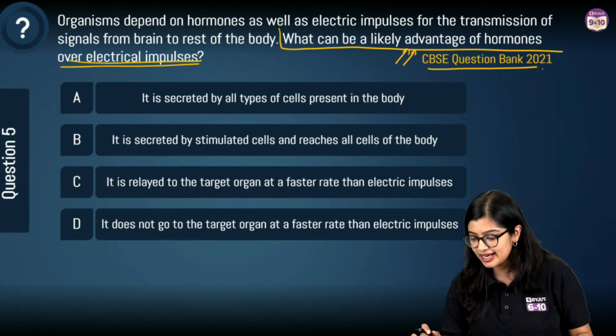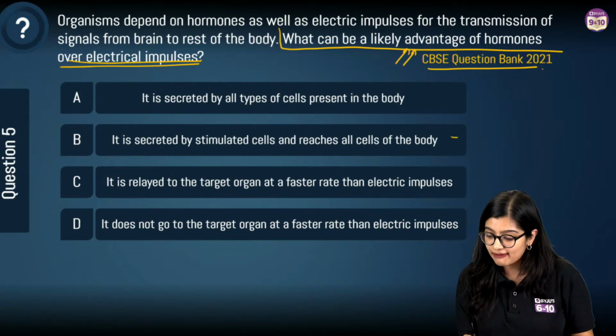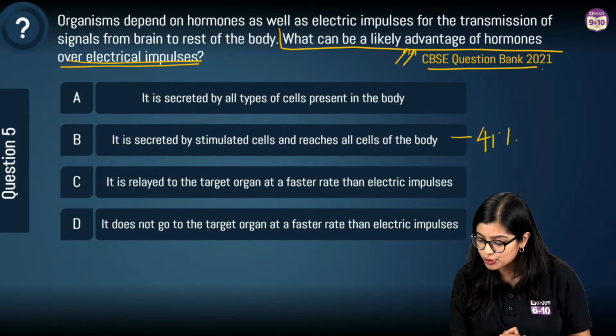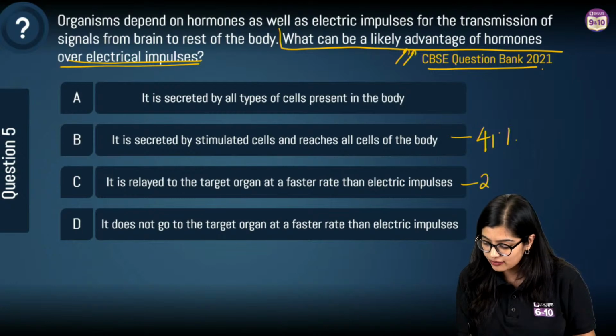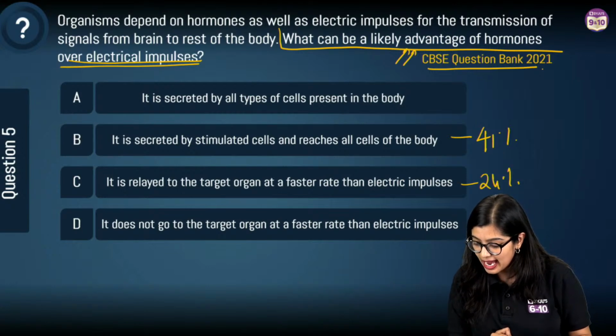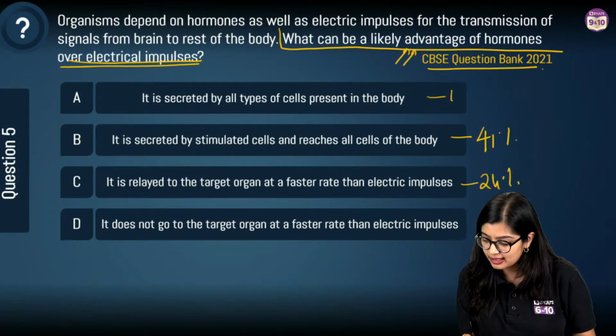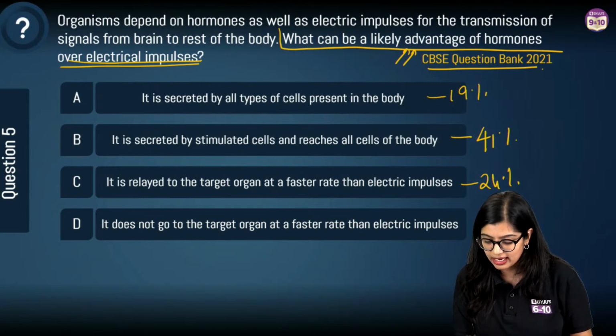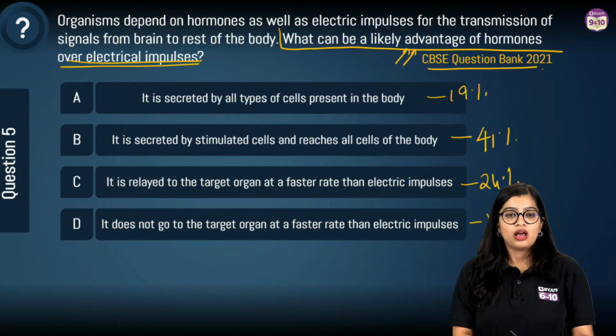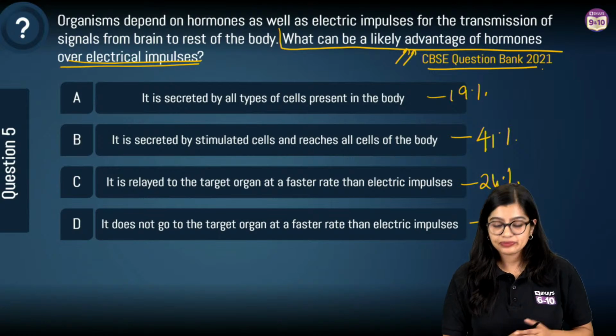No problem, right? So, I can see 41% is voting here for option B, 24% for option C, and 19%, close to that for option A, and 15%, okay. We can close the polls, right?